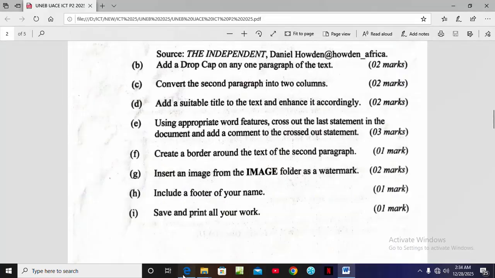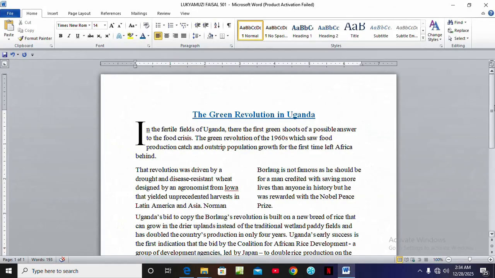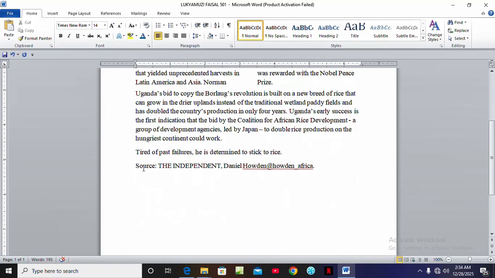Then after that we go to another question. Use appropriate word features, cross out the last statement in the document and add a comment to the crossed out statement. So here we're going to come to the last statement, I think this is the last statement, the source. We cross it out by using the strike through feature, which is this one. Click on it and it's going to strike this through. As you can see, that line.